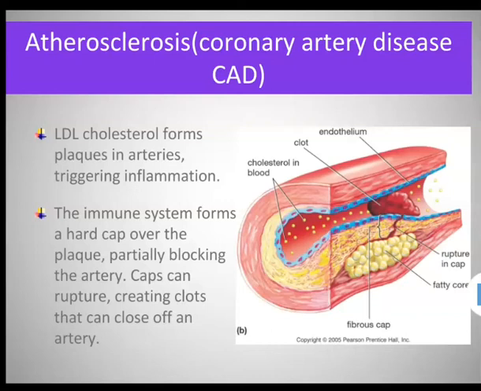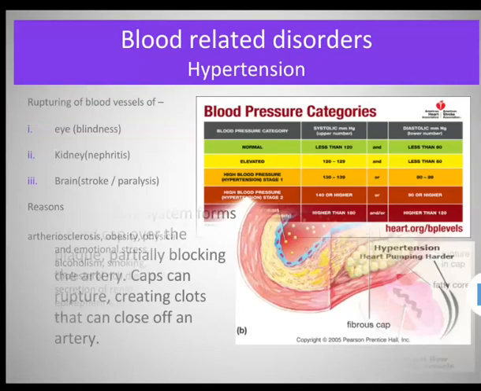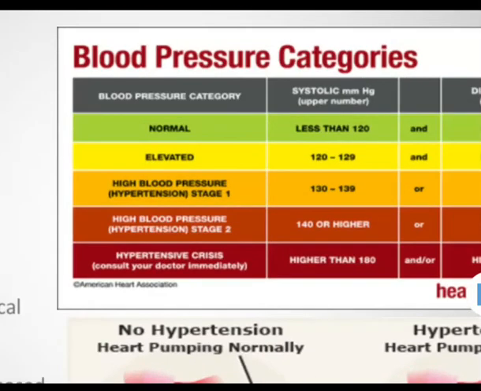The pressure on arterial wall during relaxation of the ventricle is called diastolic pressure. For a normal healthy adult, the diastolic pressure is about 80 mmHg. The BP or blood pressure is normally written as 120 by 80 mmHg.